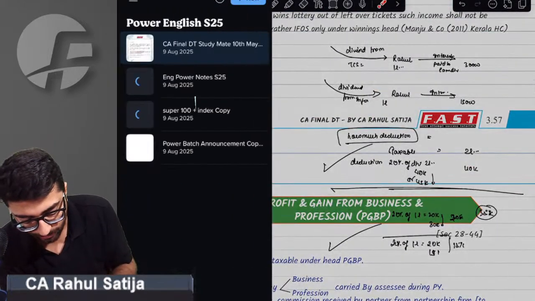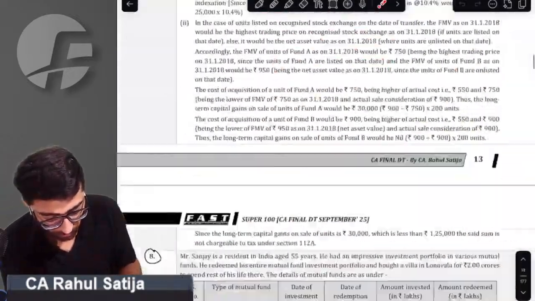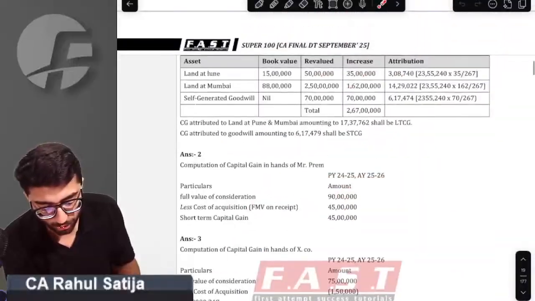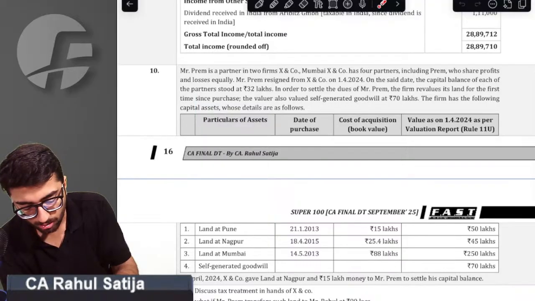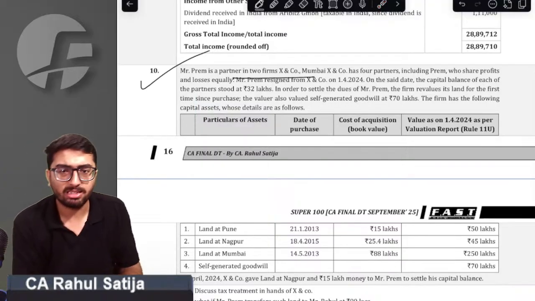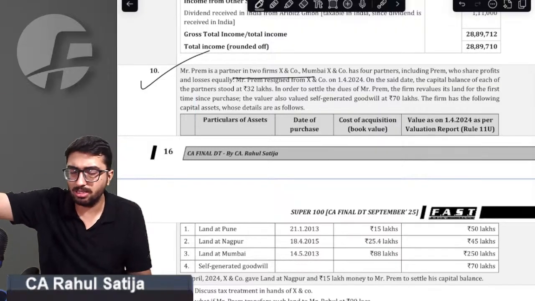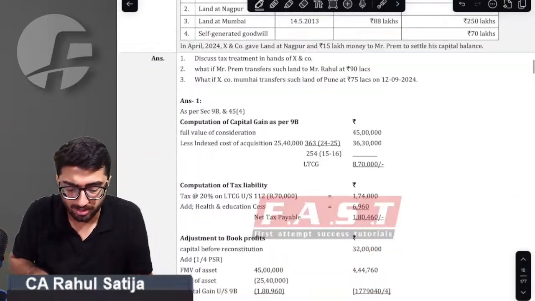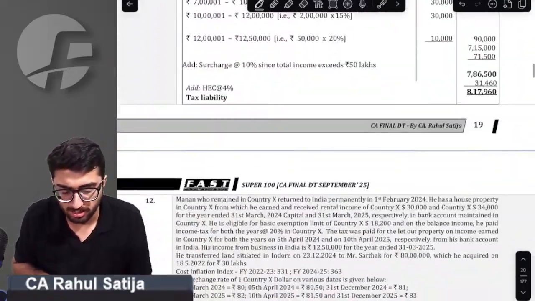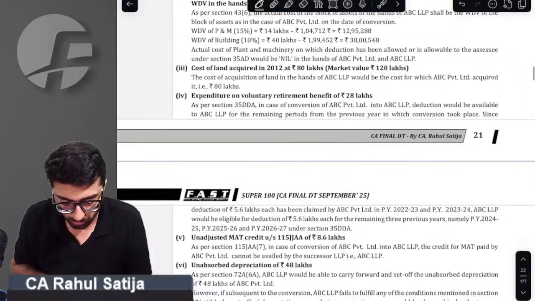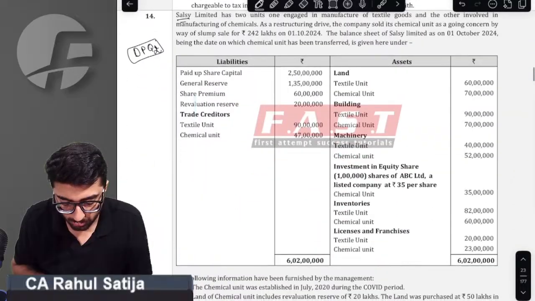Let's come to question answers. Two questions. One question from this firm and company. One question we have done: Prem is a partner of firm X and company. We have done this question while calculating the 45(4). The same question is in our concept book. Also, this Manan question we can only do after non-resident taxation, and this one after carry forward of losses.